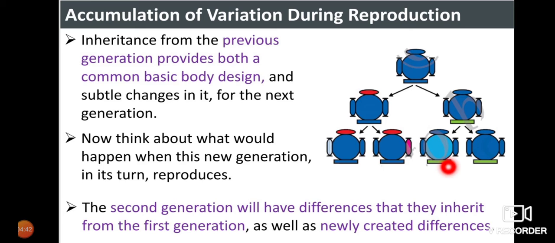You can see the color variations: all these three are bluish in color, but one is sky blue. So the three organisms in the next generation have slight variation, but in this organism you can see a new species or new variety of organism has been observed. This we can observe in a number of organisms.